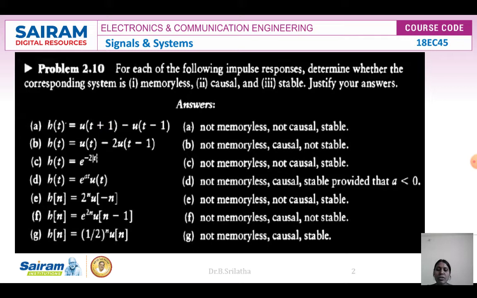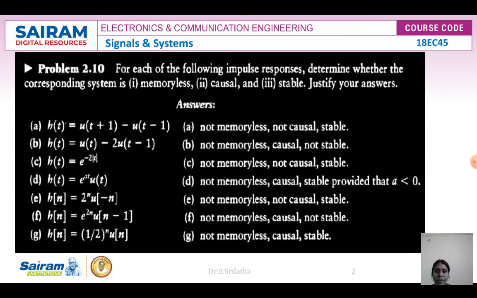Next, the second one is h(t) = u(t) - 2u(t-1). Here h(0) = u(0) - 2u(-1). So the present output depends on the present input and the past input. Present and past means it needs memory. If the present output depended only on the present input, there would be no need for memory, and we could say it is a memoryless system. But it depends on the past, so it is not a memoryless system.